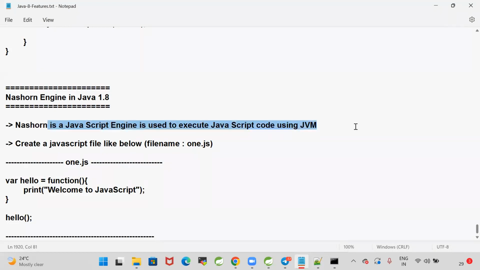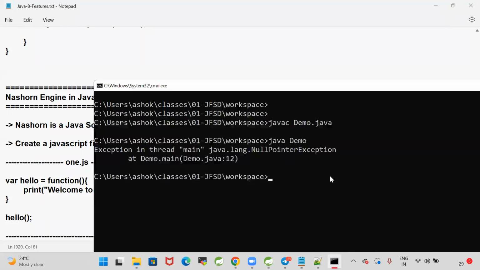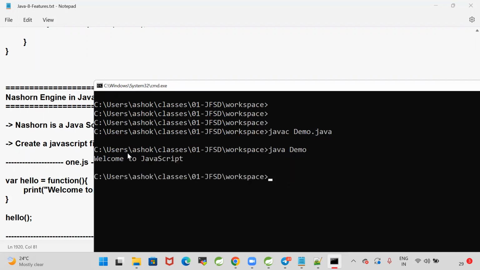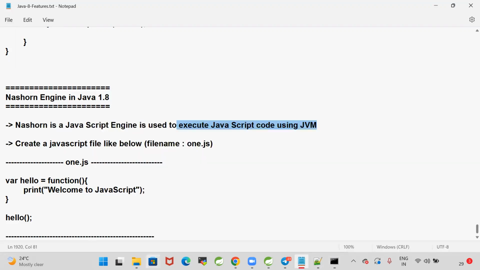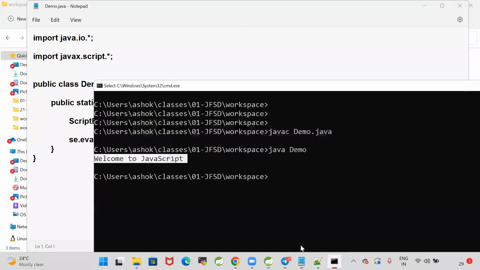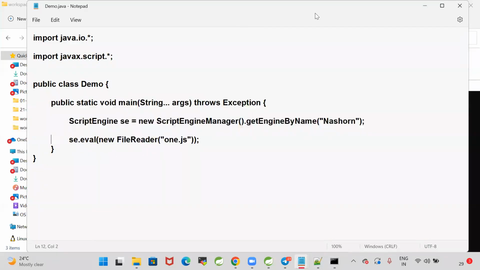Nashorn is a JavaScript engine to execute JavaScript code by using JVM. Let me recompile my Java code. javac demo.java, java space demo. Welcome to JavaScript. Who is giving me this welcome to JavaScript? Is that code available in our Java program, or is that code available in the JavaScript program? Is that message coming from Java, or from JavaScript?